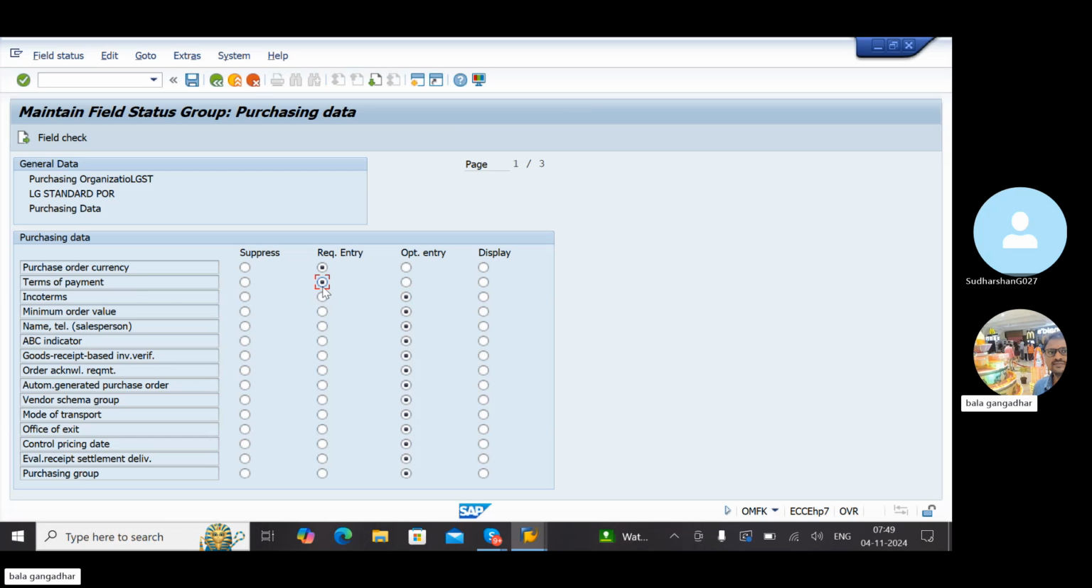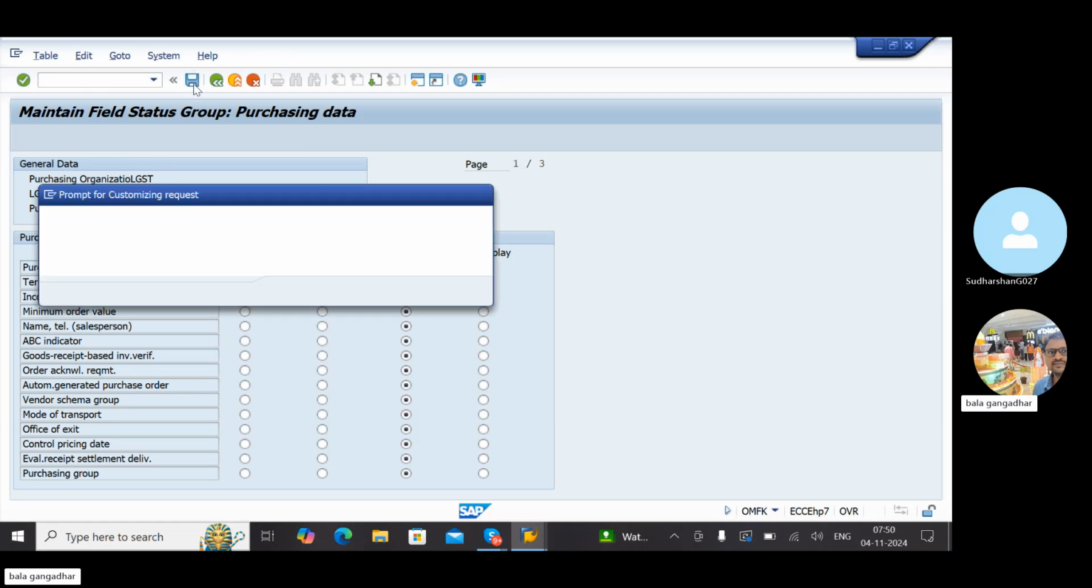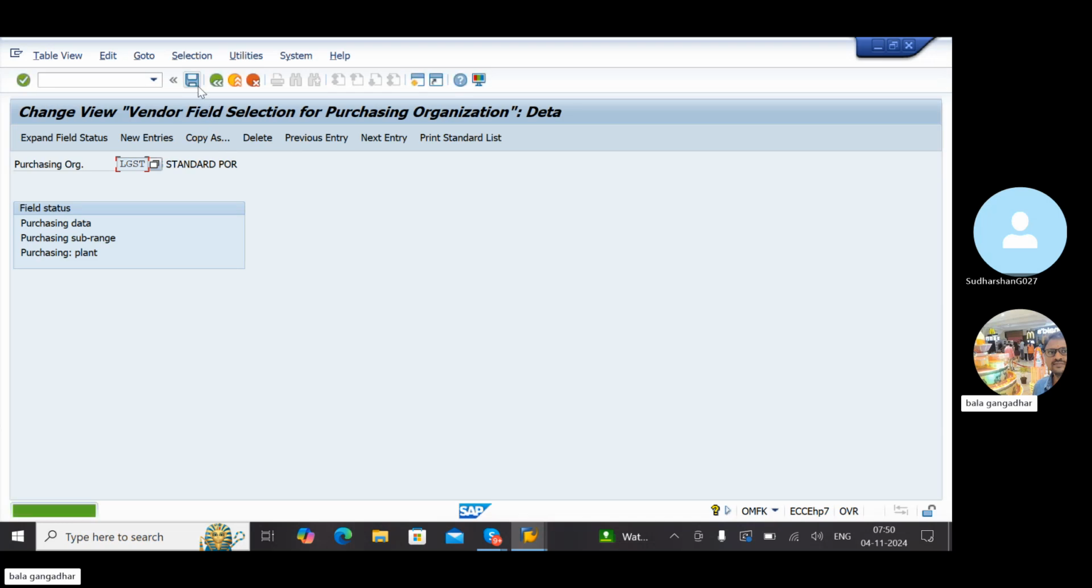Understood, Sudarshan? Yes, sir. Terms of payment is one particular field name. While maintaining payment related options, this is mandatory, and it will work only on purchasing data. If you use this particular purchasing organization, LGST, it will pop up the terms of payment. If you use some other purchasing organization, it won't work. Click on save, back.